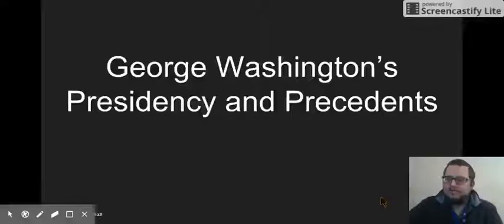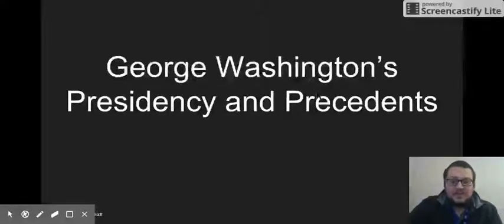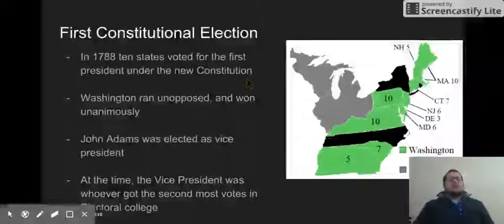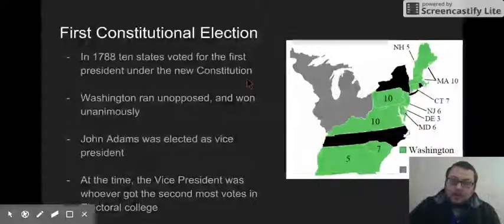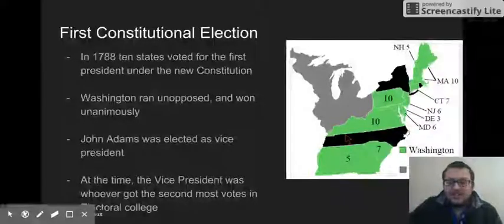All right. So I'm going to go through the first PowerPoint, which is George Washington's presidency and his precedents. I also titled it the Federalist Era. If you look here, we have the first election of the United States. There were only 10 states in the first election. 3 of them had not approved the Constitution yet: North Carolina, New York, and Rhode Island. Washington runs unopposed. No one challenges him. No one else wants to be president.